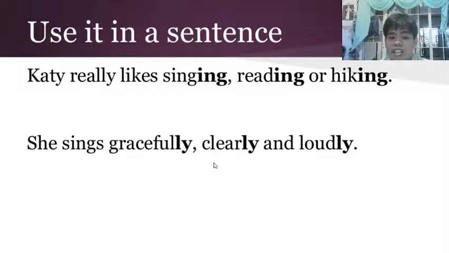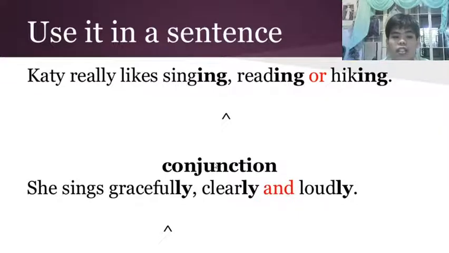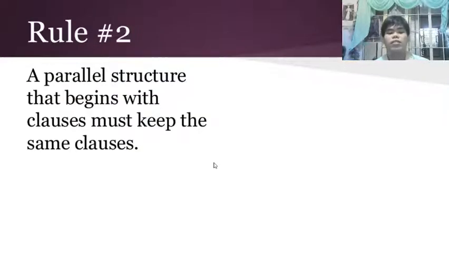So using it in a sentence: Kate really likes singing, reading, or hiking. She sings gracefully, clearly, and loudly. As you can see in rule number 1, use conjunctions. So we have here, Kate really likes singing, reading, or, the conjunction, or hiking. And she sings gracefully, clearly, and, conjunction, and loudly.